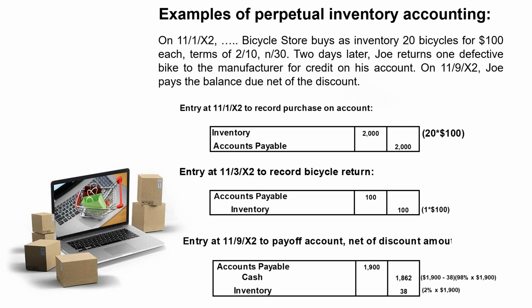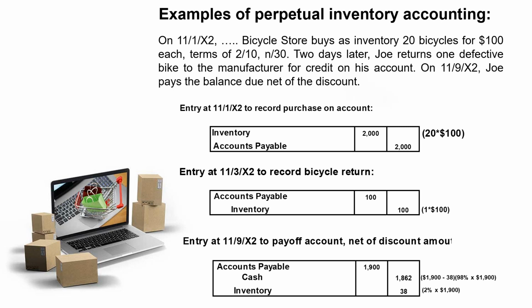And since we have a balance on our books of accounts payable of $1,900, we're going to debit accounts payable for the full $1,900, even though we're only distributing cash of $1,862. The question is how would we account for this difference, which, looking at debits must always equal credits, means that we must have, somewhere or somehow, account for $38 of credit in this transaction. The question is what is that? What it is, is a reduction in the cost of our inventory.